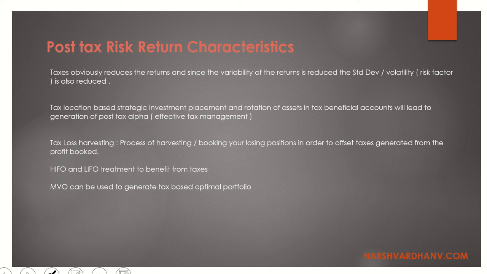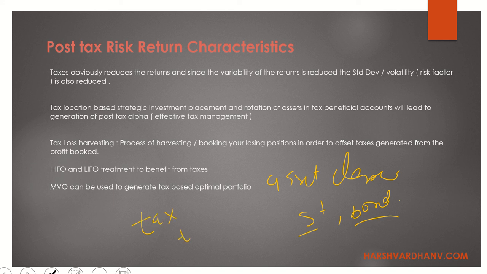used to generate a tax-based optimal portfolio. That is quite simple. So we have learned about the MVO, and what we know about the MVO is that it takes all the asset classes, say stocks, bonds, etc., right? But when we did the MVO, we did not consider that there is a taxable account, there is a TDA account, there is a TEA account.